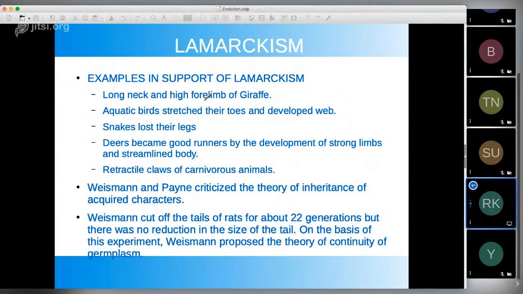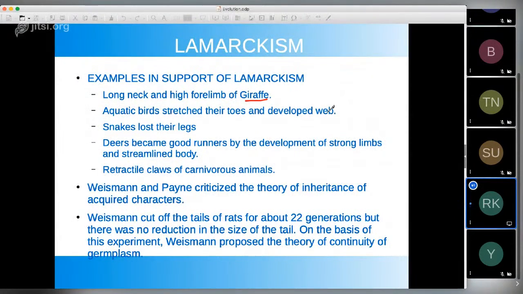So there are some examples which support the theory of Lamarck, like the long neck and high forelimb of the giraffe. We know what he said, that giraffes developed from earlier species which were not that tall, and because there were trees, they used to get leaves from tall trees, so they stretched their necks, and because of that their forelimb and neck increased in size. The use and disuse thing applies here. Then aquatic birds stretch their toes and develop webs.